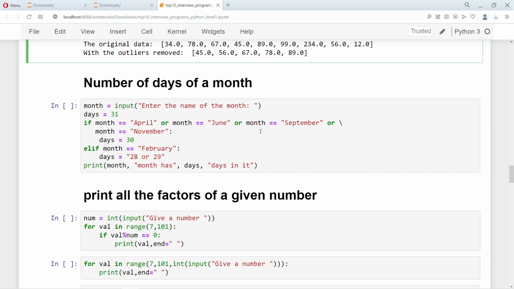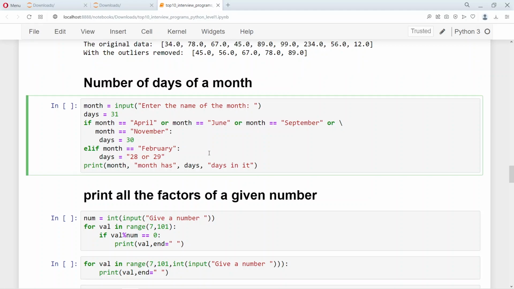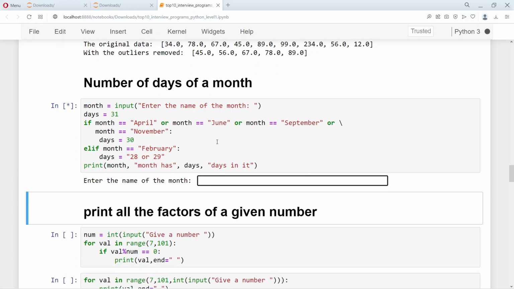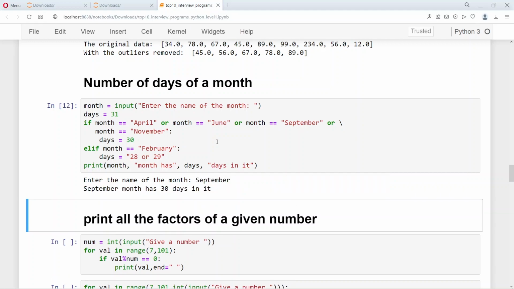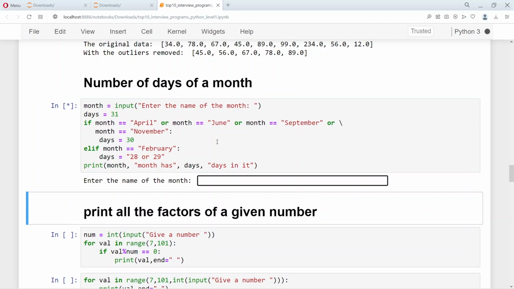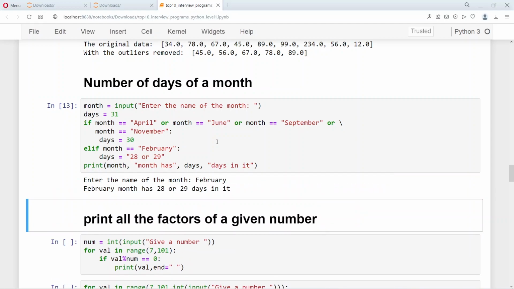Yeah, this is a very interesting beginners program as well. If you enter the name of the month, it's going to give you the number of days. For example, let me enter September. So it says 30 days in it. Let me enter February: 28 or 29 days in it, depending on whether it's a leap year or a normal year.